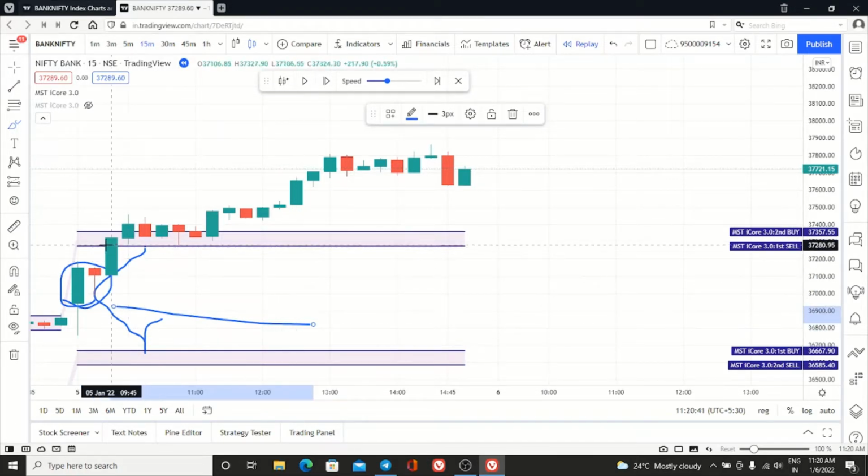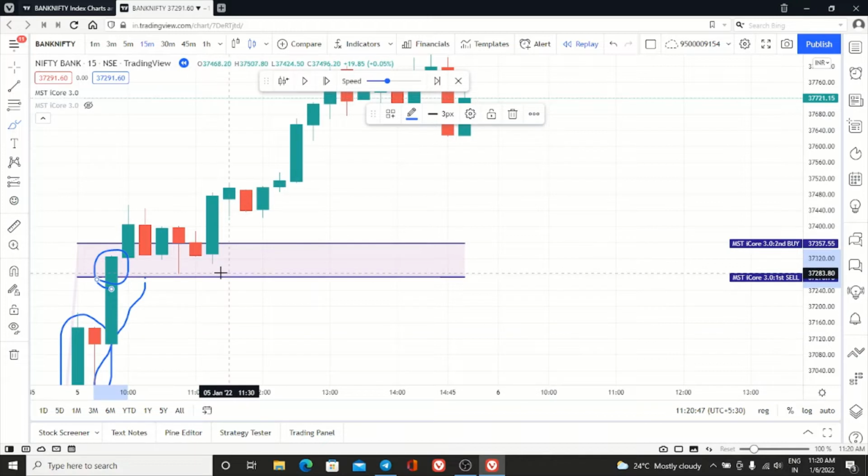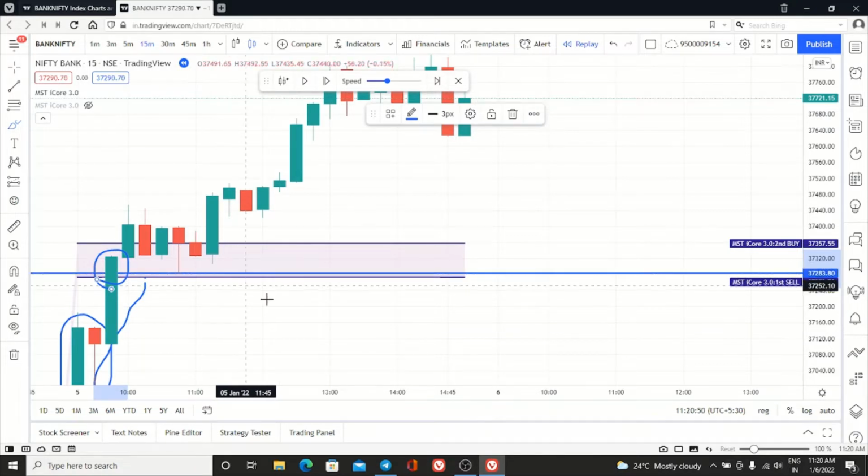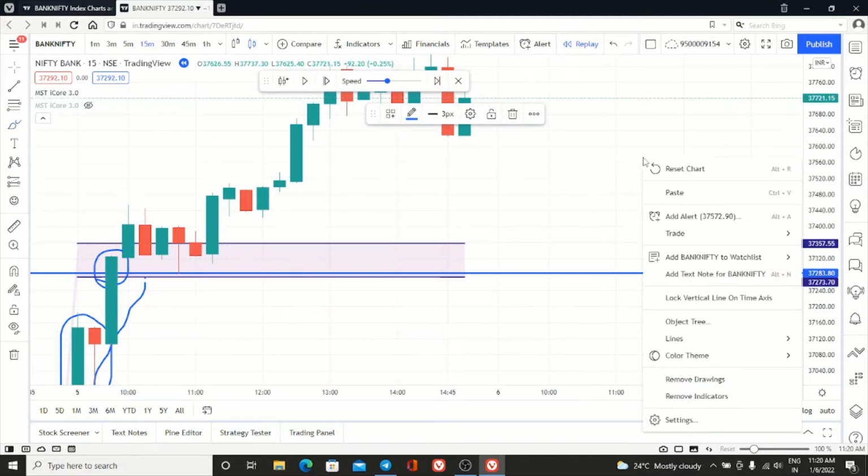Suppose in yesterday's case, first sell activated, SL hit, and then the reverse entry. This SL was safe here, this was the low made after the entry. Then all our targets were achieved. This was yesterday. Now let us see what happened today.